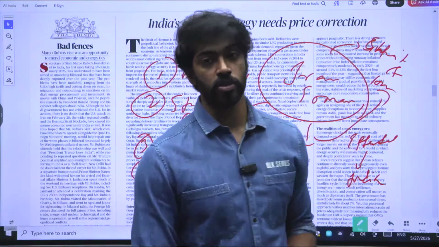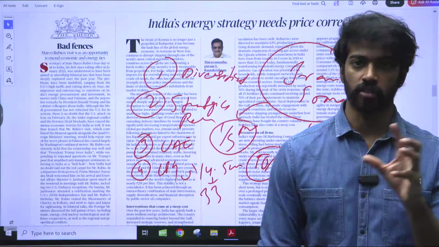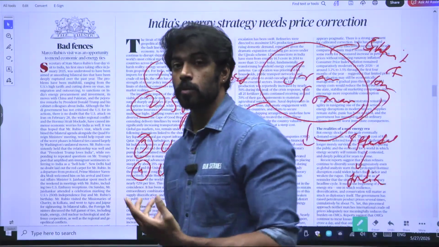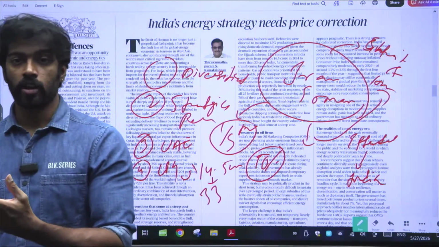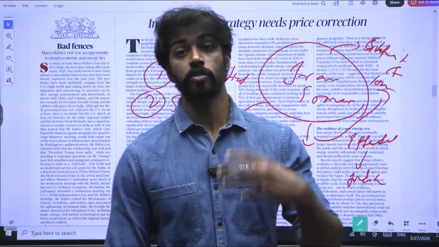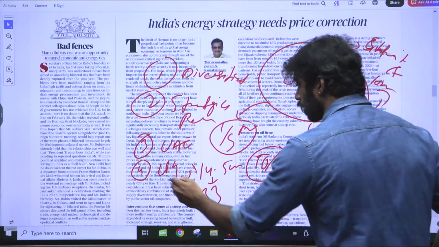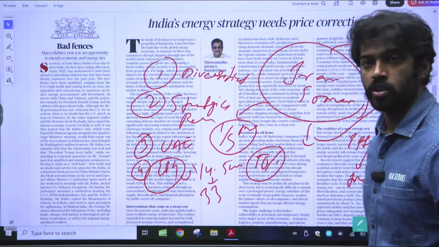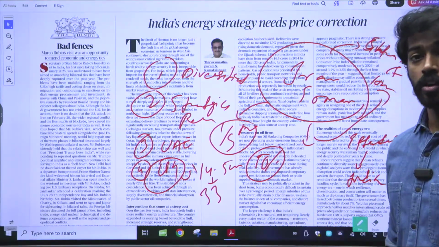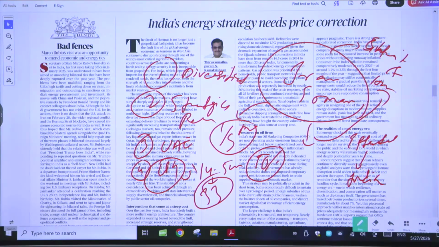So it is the government's duty to keep this up. It can't go back now, as 33 crore LPG connections have been made. That is a good and very positive step towards a better environment, and the government has to maintain it. So the government prioritized creating and maintaining the LPG connections and supplying LPG, liquefied petroleum gas, to all of the 33 crore beneficiaries. So it has prioritized LPG.